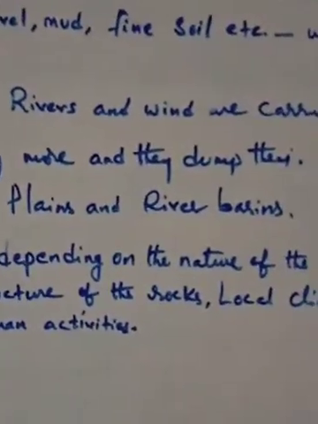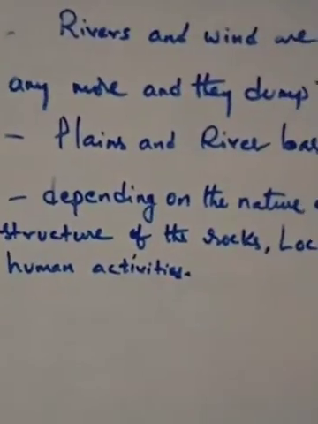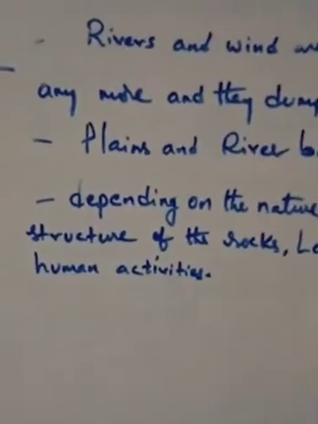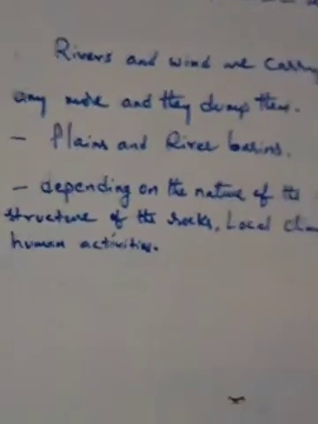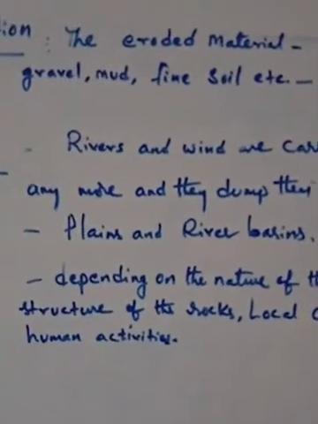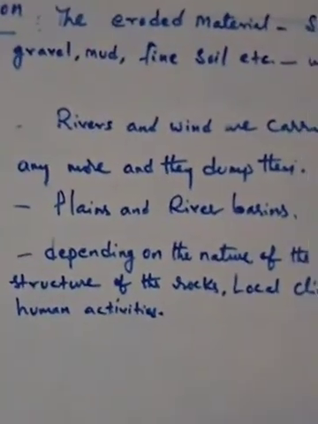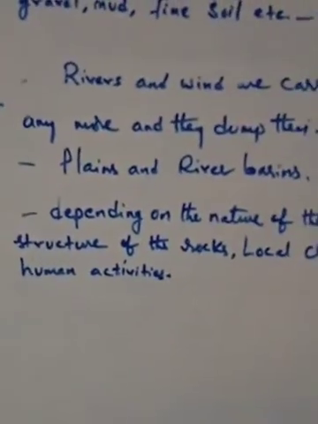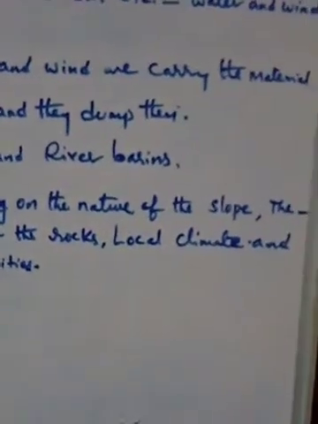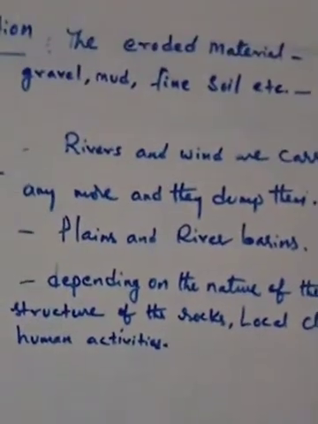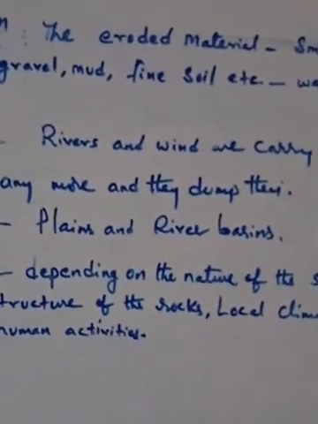Depending on the nature of the slope, the structure of the rocks, local climate, and human activities, these four conditions decide what type of landforms are formed. What conditions are there? Nature of the slope, the structure of the rocks, local climate, and human activities. In these situations, plains and river basins are formed.